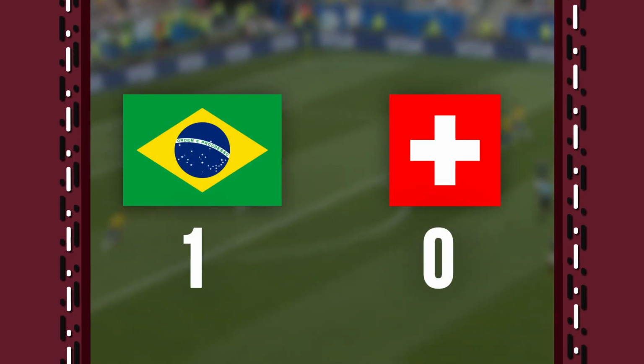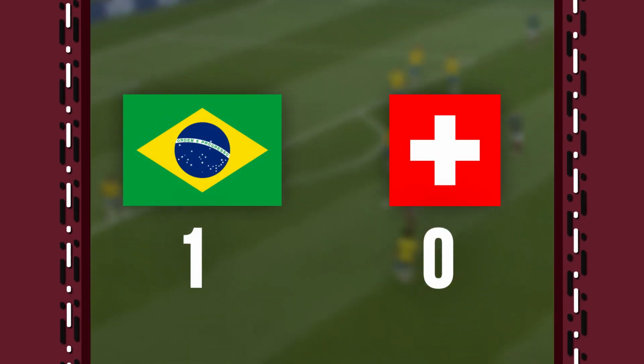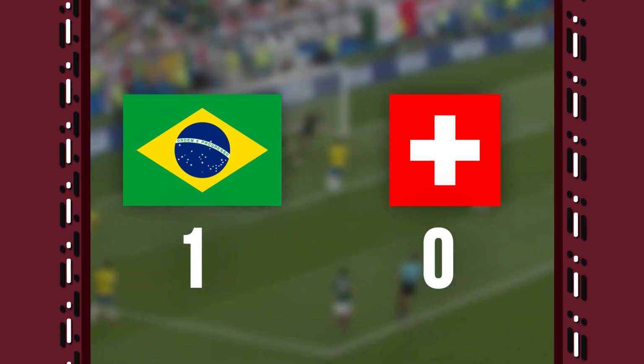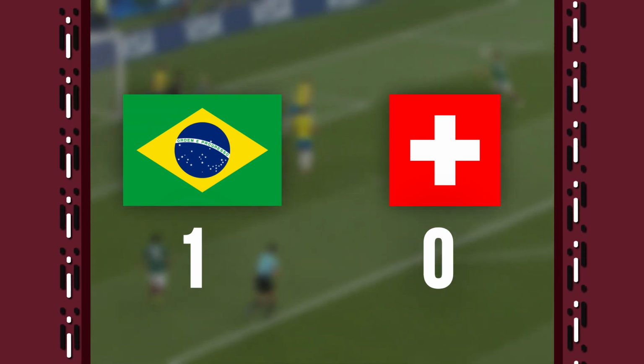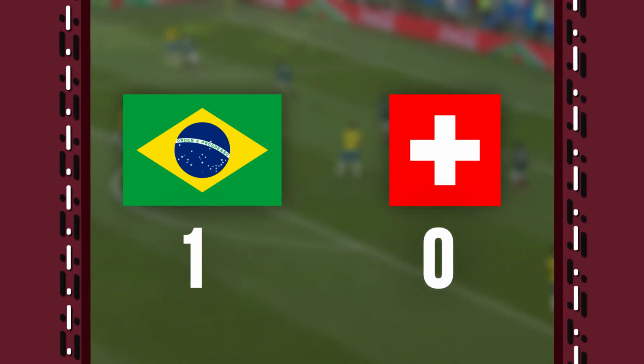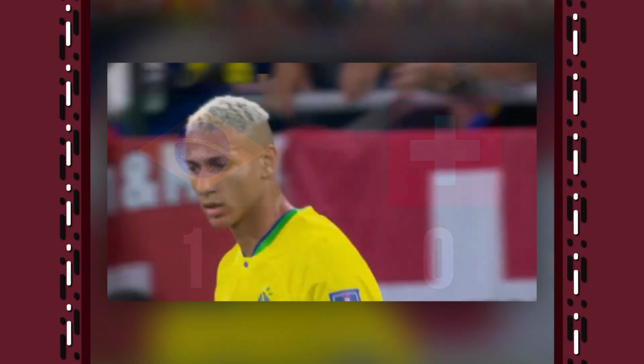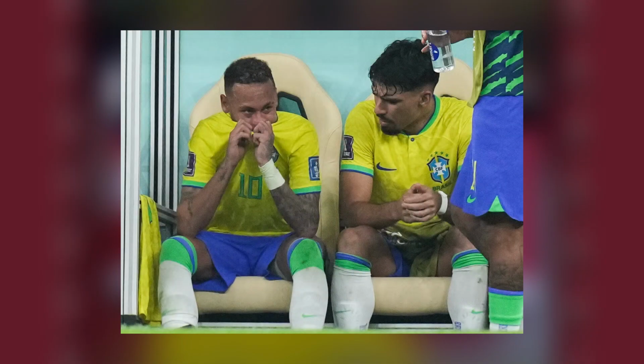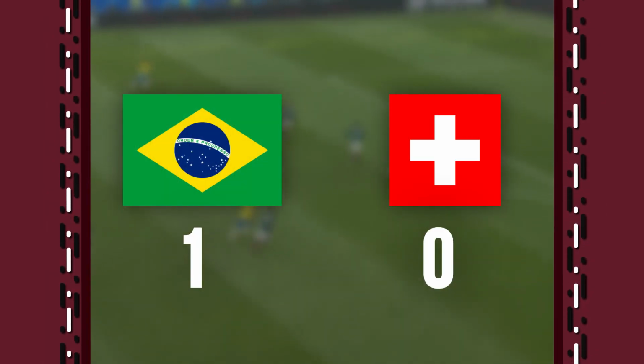Brazil and Switzerland are meeting for the 10th time across all competitions. The head-to-head record is closer than we might expect, as Brazil have a narrow 3-2 lead in wins, while as many as 4 games have ended in draws. Brazil will be taking nothing for granted today, partly because Neymar is missing with an ankle injury, but mainly because